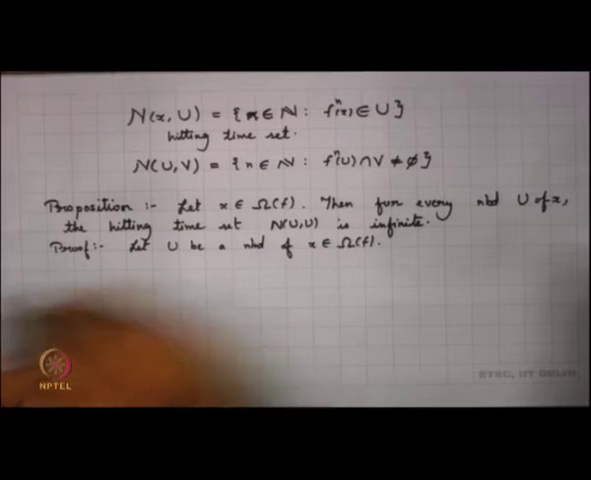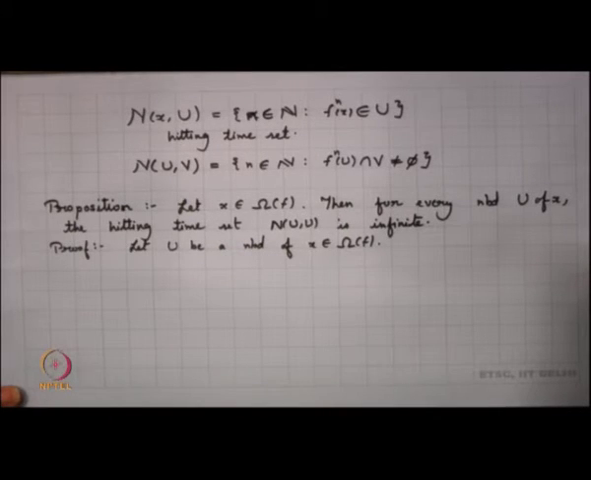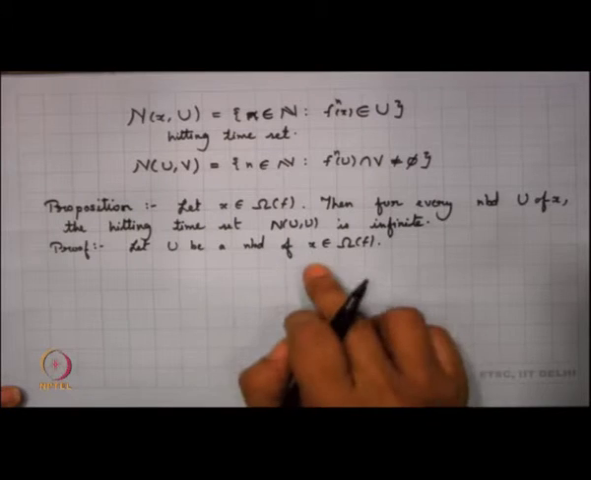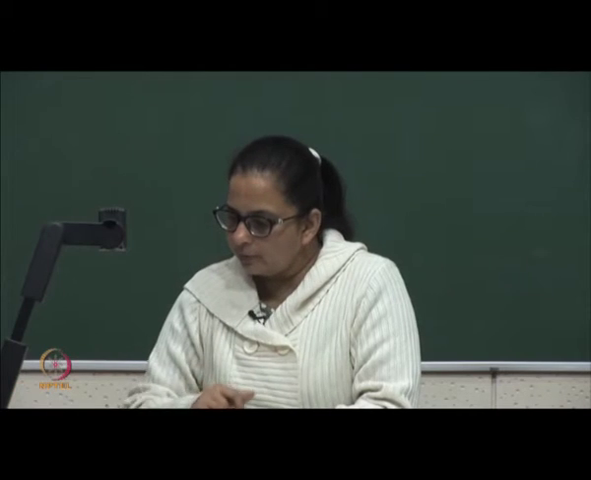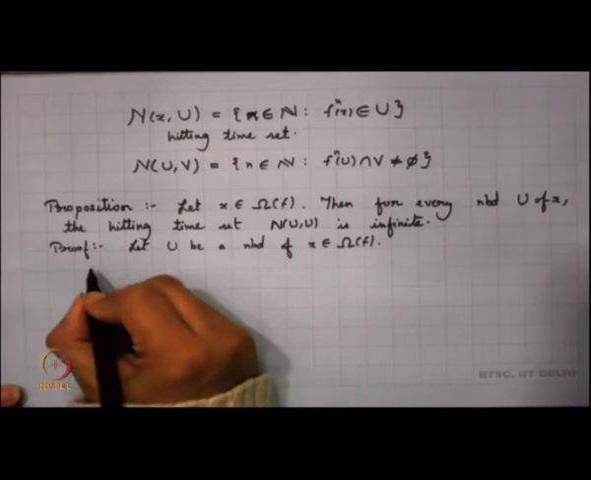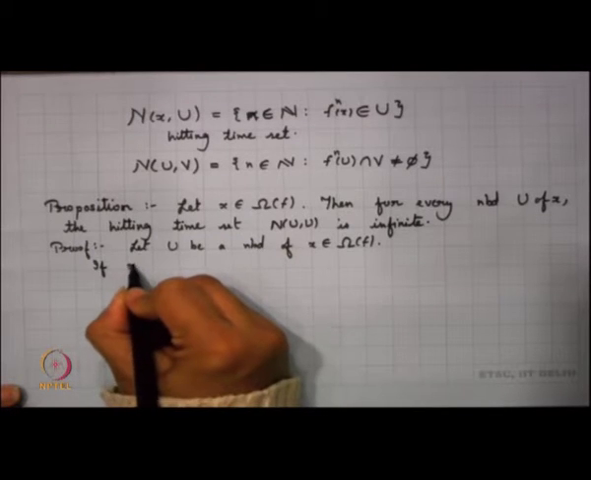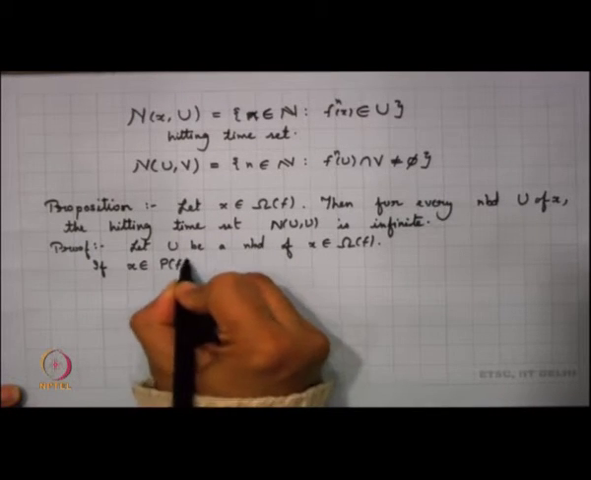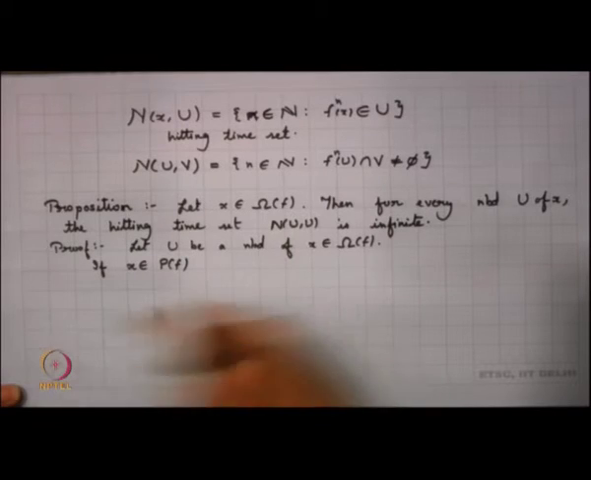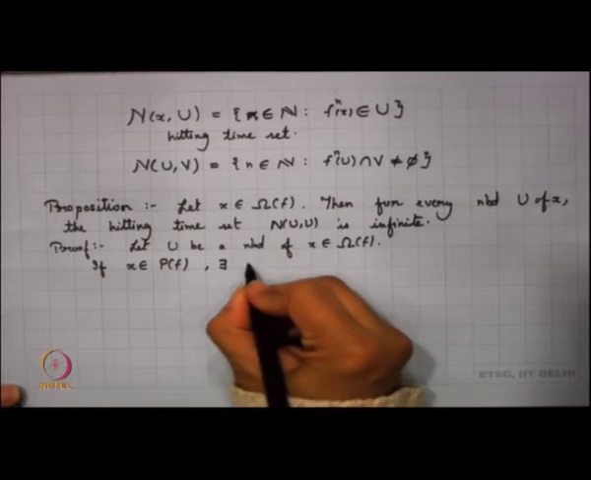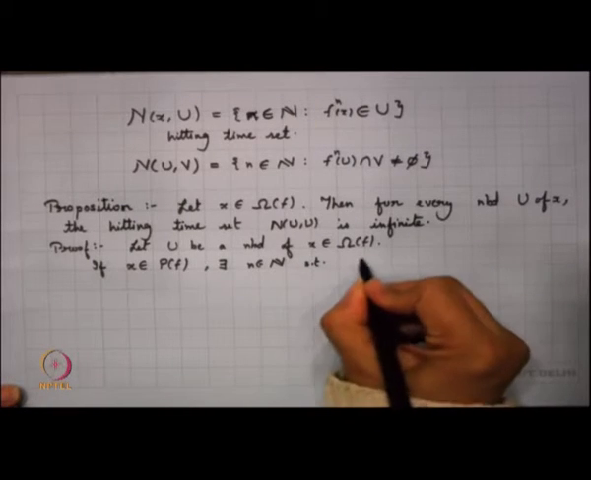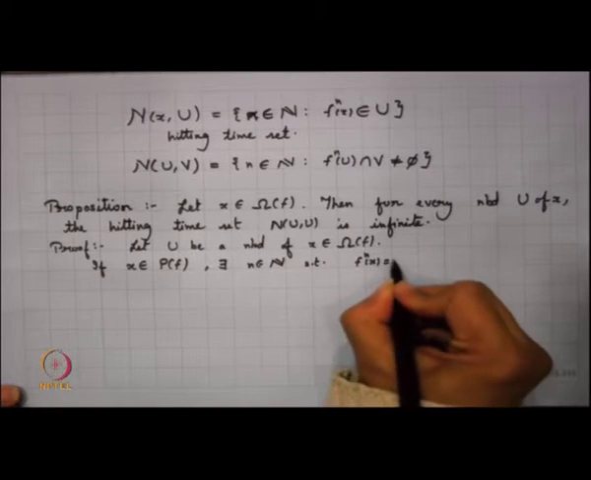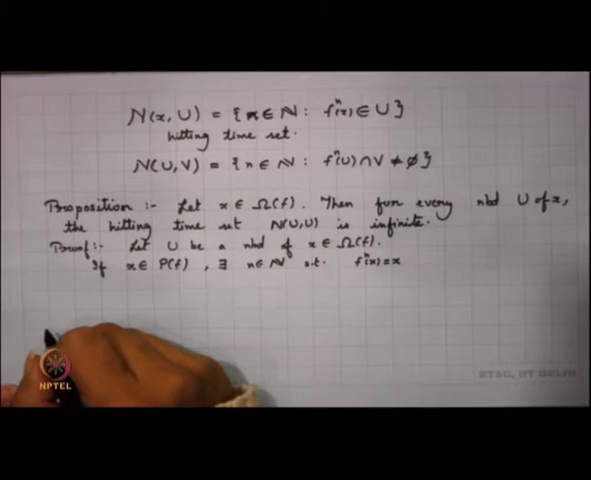Now, there are two cases here. It could be possible that this x in omega f is a periodic point, since the set of periodic points is contained in omega f. So, it could be possible that x is a periodic point. If my x belongs to P of f, then I know that there exists an n in N such that f^n x is equal to x.